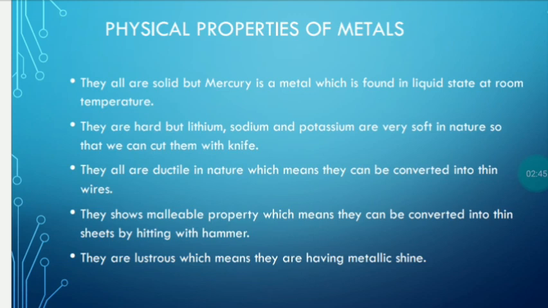Metals have the malleable property. Malleable means they can be converted into thin sheets by hitting with a hammer. Hammer means हथौड़े से उसको पीट कर, by hitting it well, we can convert it into thin sheets. The next property says they are lustrous. Lustrous means the metallic shine which metal has.